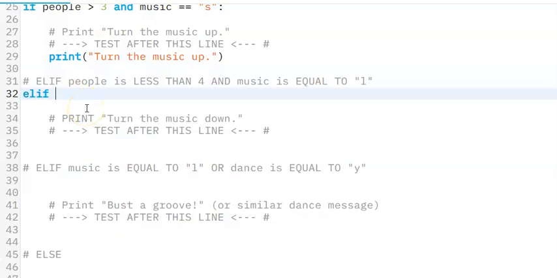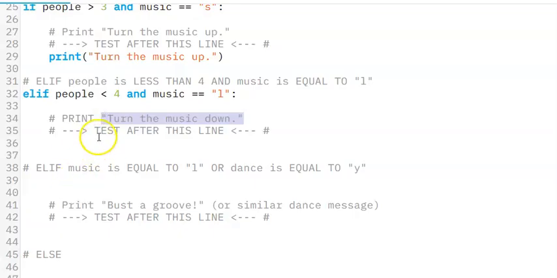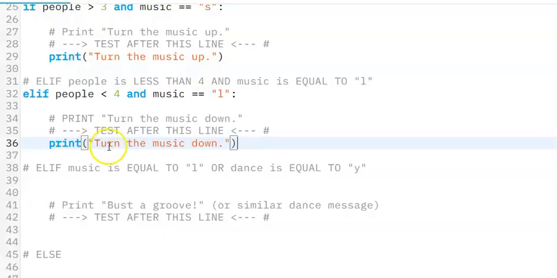So we'll do an elif, and we'll go people less than 4 and music is equivalent to 1, colon. So again, oh, not a 1, that's an L. So I need to put that in quotes like this. There. So people less than 4, music is equivalent to L. Then we're going to print turn the music down because there's not very many people there, but it's super loud music. So again, on line 36, I'm making sure that I've indented, and I'm going to print. I've already copied that, so I'll say print turn the music down.